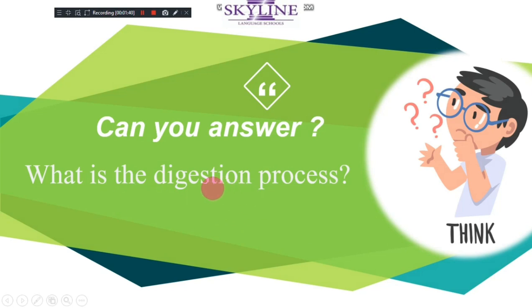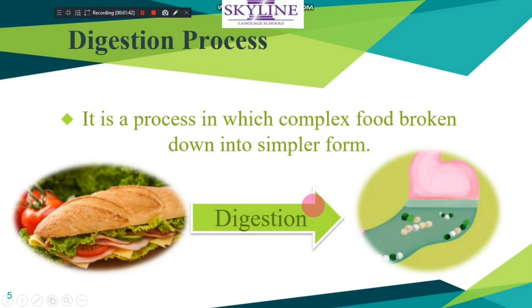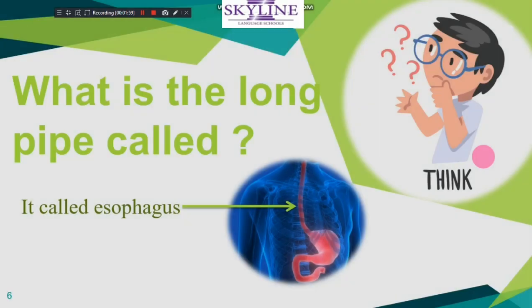What is the digestion process? The digestion process changes complex food, breaking it down into a simpler form. What's the long pipe called? This long pipe is called the esophagus. It connects our mouth or pharynx with the stomach, so the esophagus is the organ between the pharynx and stomach.